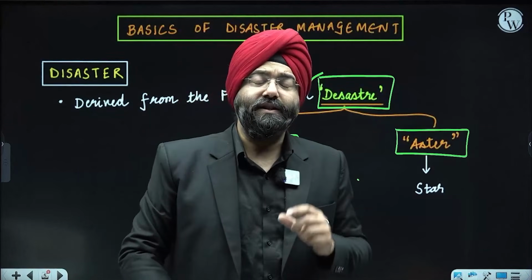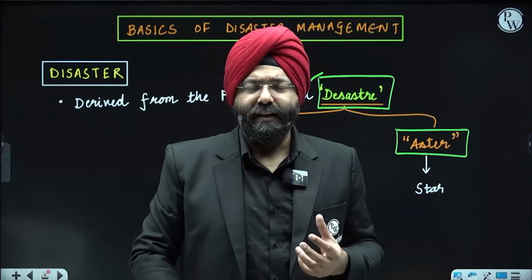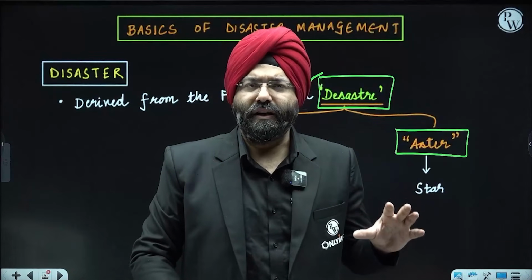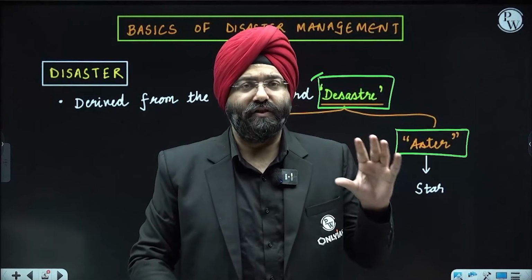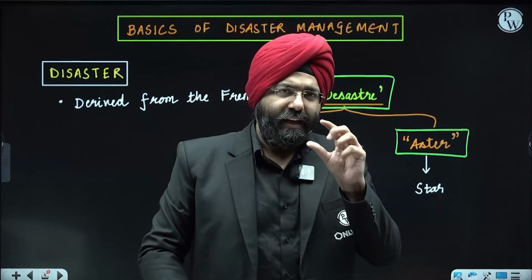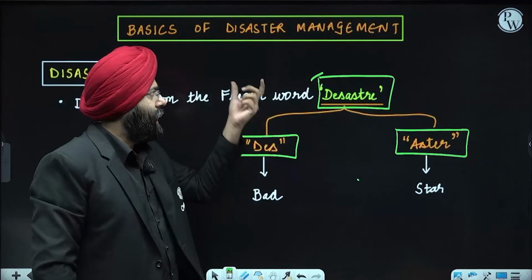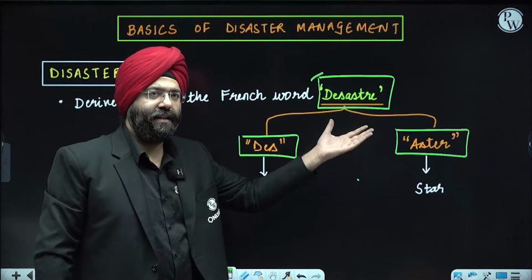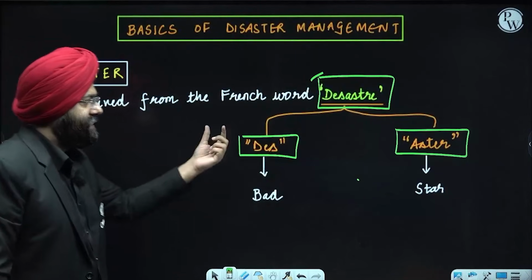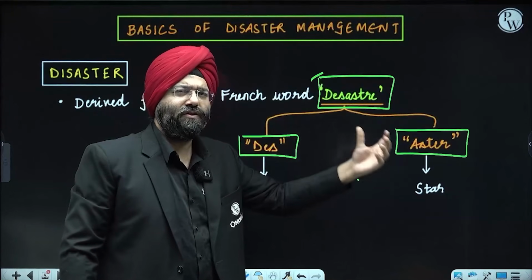Why it is associated? There's a reason behind it. The reason is that when some disaster happens, it basically leads to a lot of death, a lot of losses with respect to economy, a lot of losses with respect to the physical infrastructure. That is why this is a word from which it has been derived. So, having understood the etymological meaning, what do you mean by etymological meaning? Out of what word something has been made. Now, this is the etymological meaning of the word disaster. That means this astre, bad omen, something that brings a lot of losses, loss of physical infrastructure, loss of life.